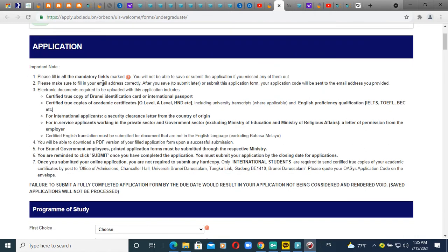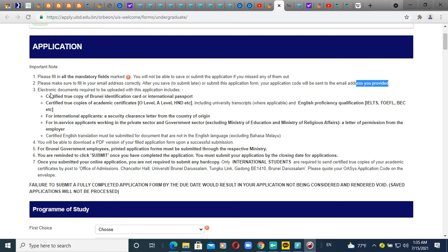And the second thing is that you have to provide the email address, and the email address must be correct and a current, running email address. That's why they will send you an email to the address you have provided. Because if you provide the wrong email address, then they will send you the email and you cannot find it. And one more important thing, if you give your email address correctly, then they will send you the message. And if you don't find the message, please check your spam file, okay? Please check your spam file, it is very important. And they also mention somewhere that you have to check it in your spam file, okay?